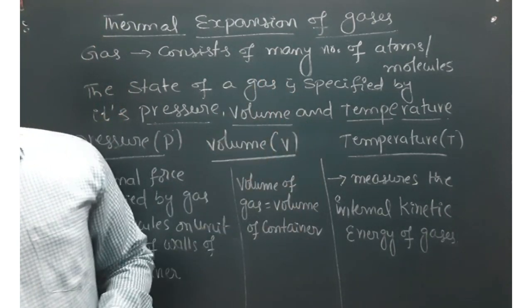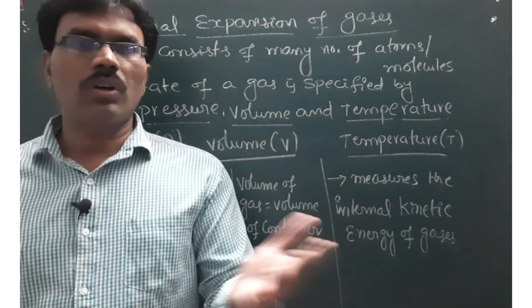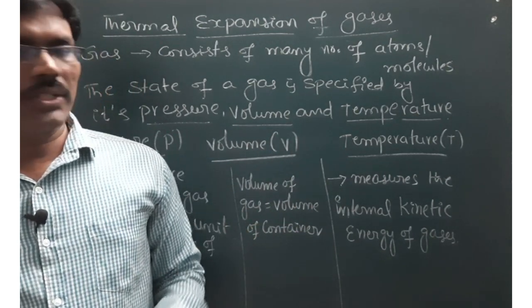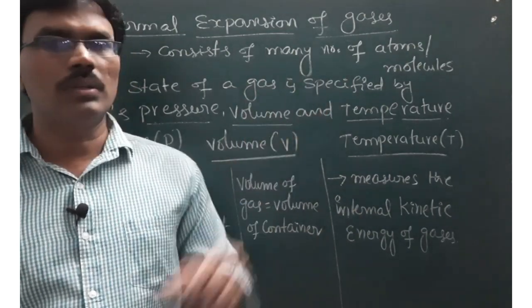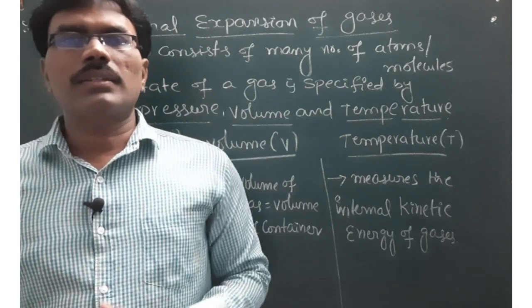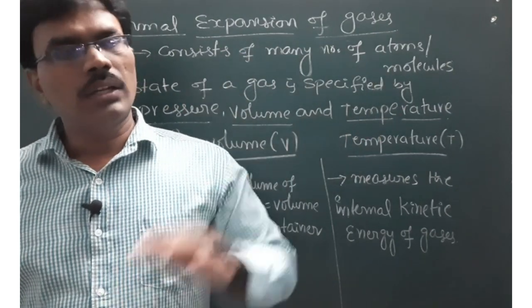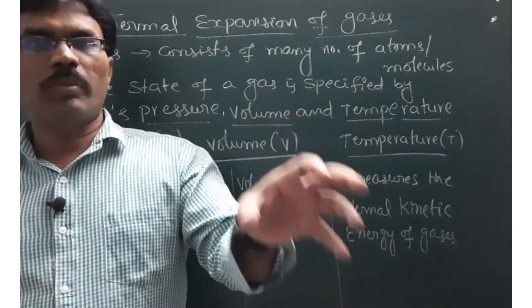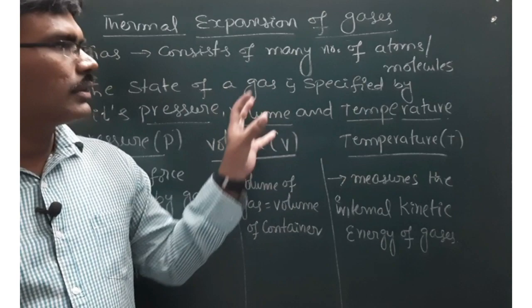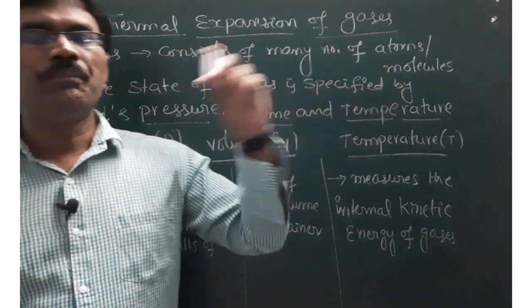Right, so if you take a gas, it consists of a number of molecules. It can be atoms or molecules. Monoatomic gas consists of atoms, and if it is a di or polyatomic gas, it consists of molecules. So the state of a gas is specified by its pressure, volume and temperature. Like in mechanics, the state of a body is specified by its position, momentum, energy. Like that, here the state of a gas is specified by its pressure, volume and temperature.